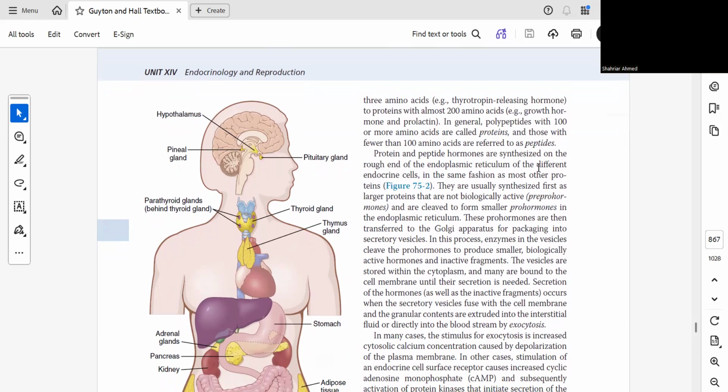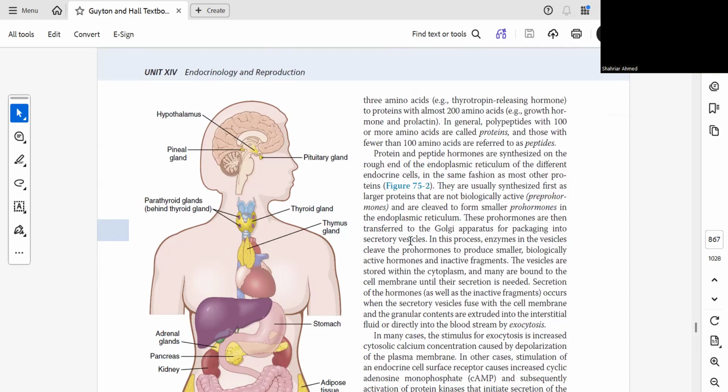So where are they synthesized? On the rough endoplasmic reticulum of different endocrine cells. They are usually synthesized first as larger proteins that are not biologically active, pre-prohormones, then cleaved to form smaller prohormones in the endoplasmic reticulum. These prohormones are then transferred to the Golgi apparatus for packaging into secretory vesicles.